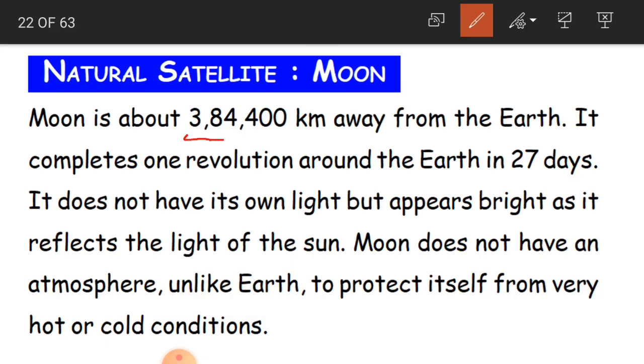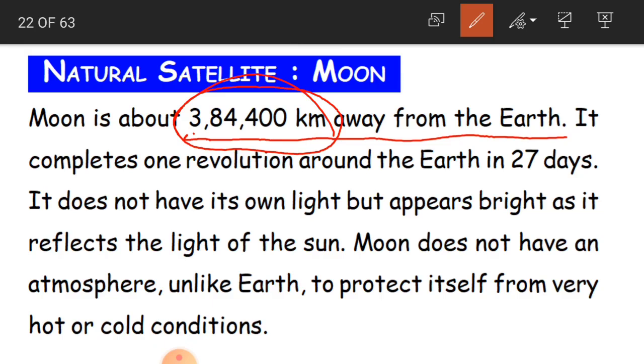We measure the distance in kilometers, and in this measurement the moon is 3,84,400 kilometers away. So this is the distance between the moon and the Earth, children.